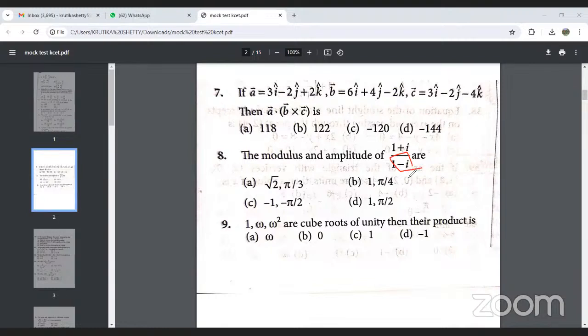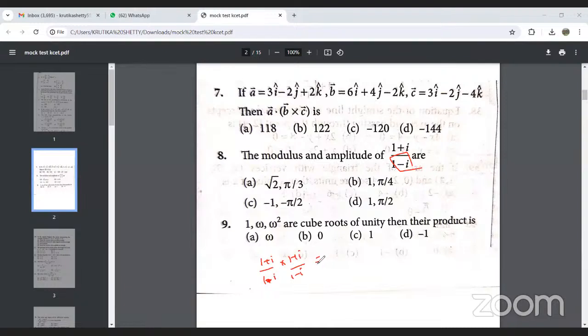So this is 1 plus i upon 1 minus i. We rationalize it by multiplying by 1 plus i upon 1 plus i.